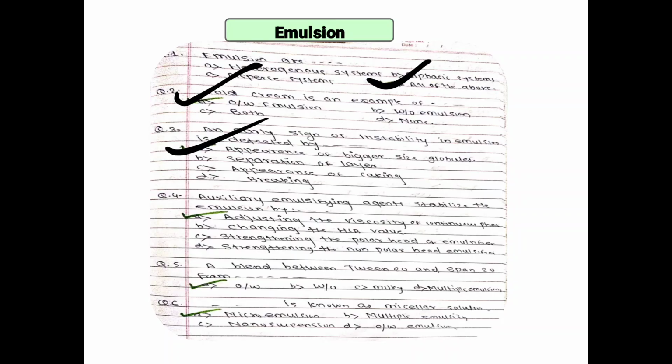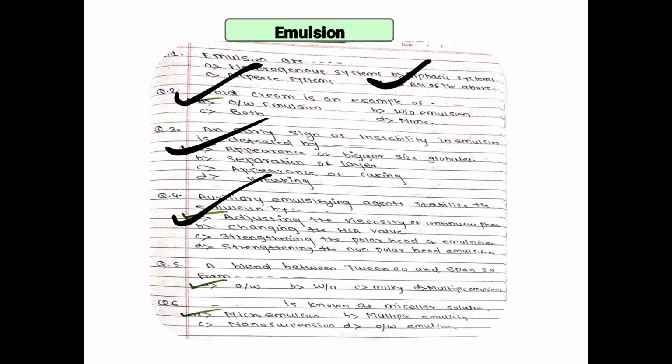Next, auxiliary emulsifying agent stabilizes the emulsion by adjusting the viscosity of continuous phase, changing the HLB value, strengthening the polar head of emulsion, strengthening the non-polar head of emulsion. So auxiliary emulsifying agent is a surfactant which reduces the interfacial tension. So auxiliary, secondary, it can adjust the viscosity of continuous phase.